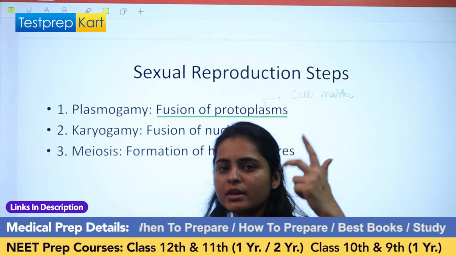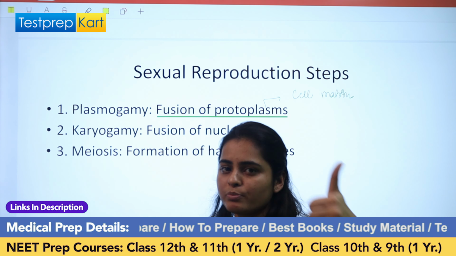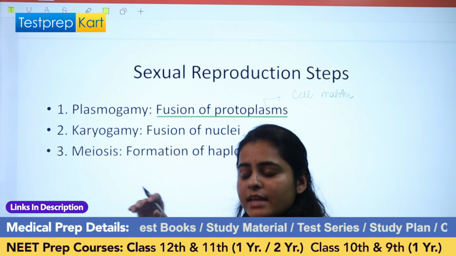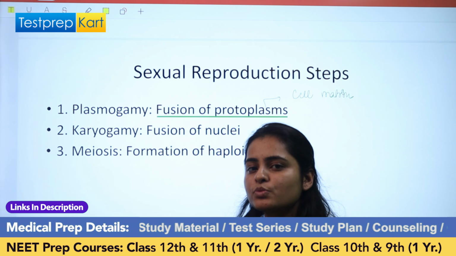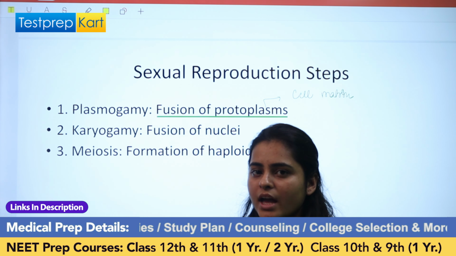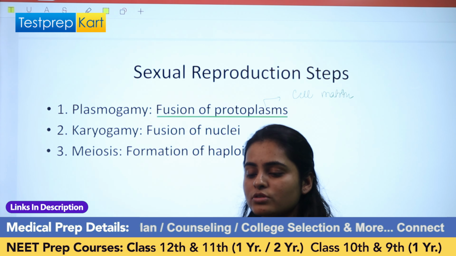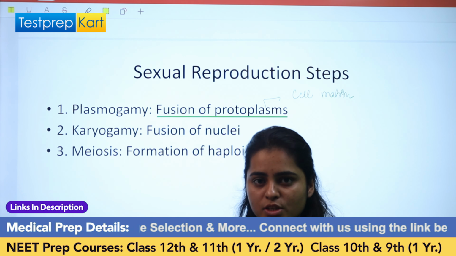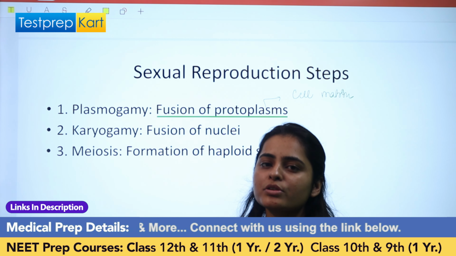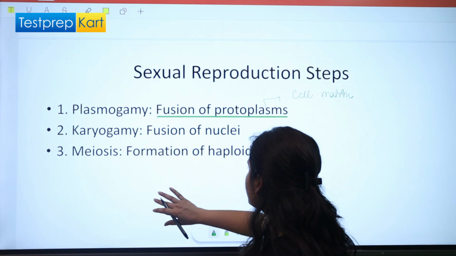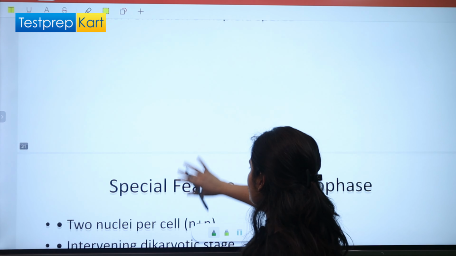If 2 cells are performing sexual reproduction, first of all the matrix will get fused, so their protoplast will fuse first, then the nuclei will get fused, and then meiosis will occur. That means the chromosome number will get halved, to form haploid spores.